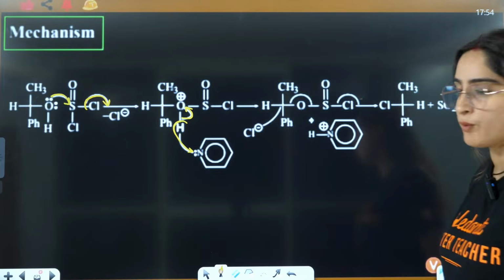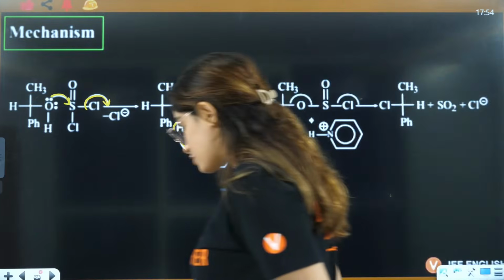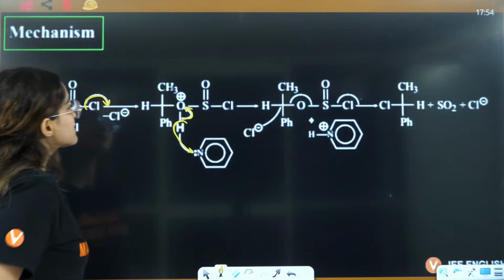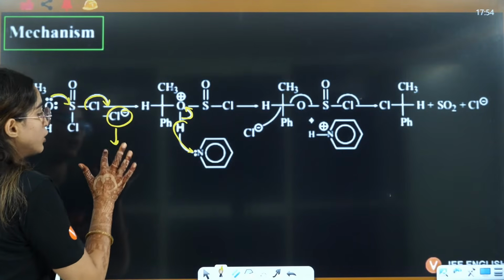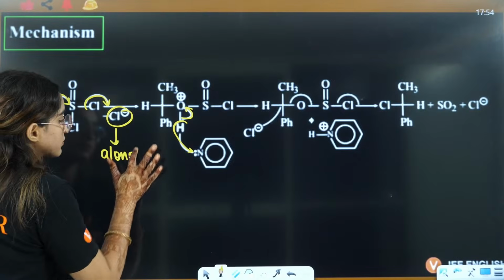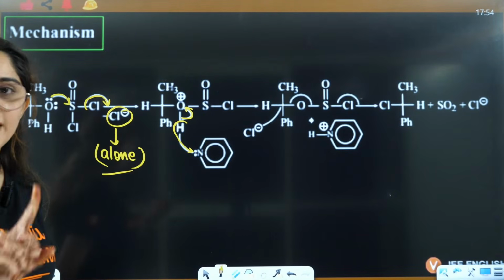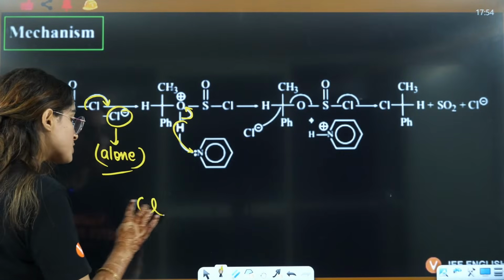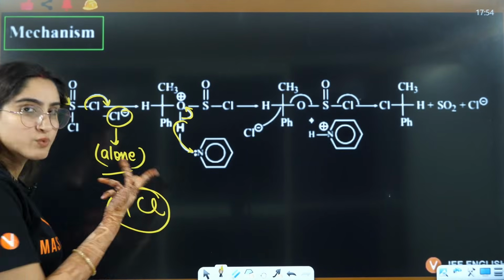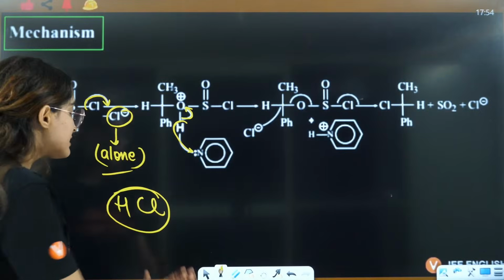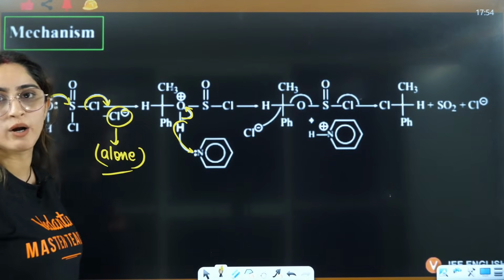Why is it not able to attack? Because now this Cl negative is alone. When you had not used pyridine, the Cl was with hydrogen, so it was not free to attack. Now this Cl negative is free to attack.